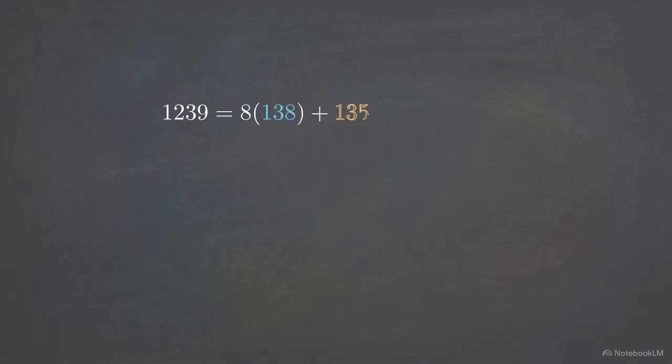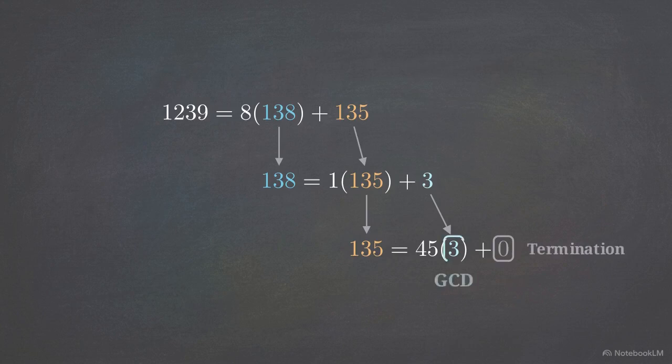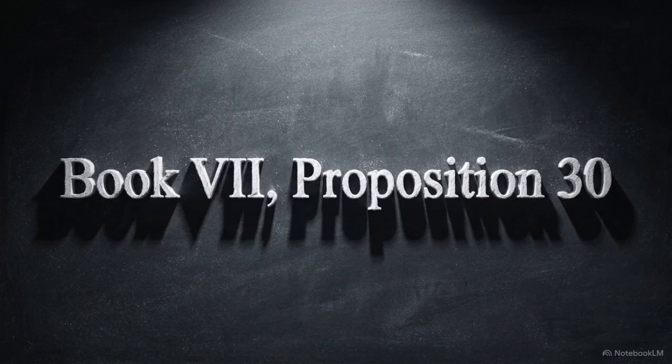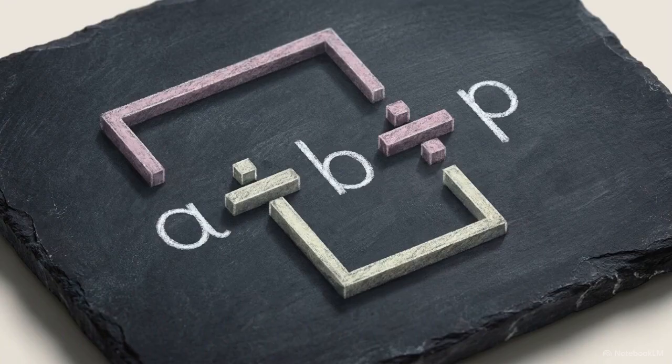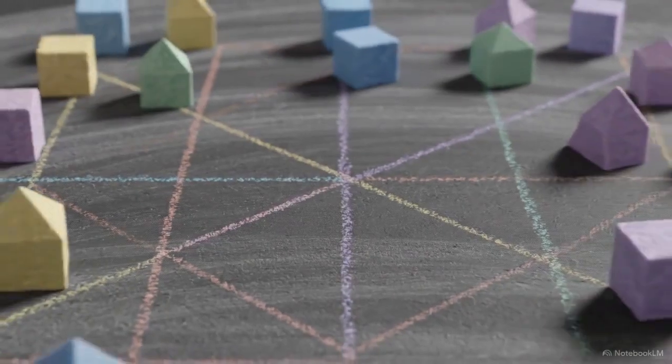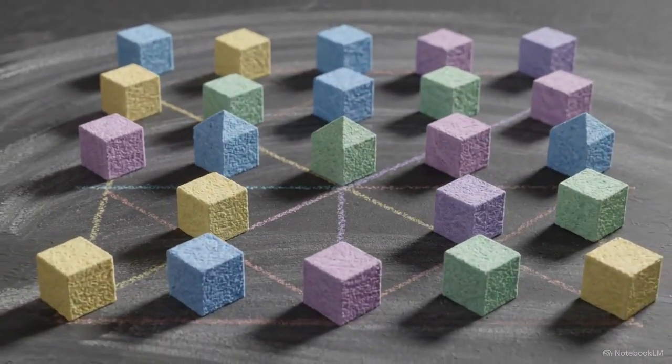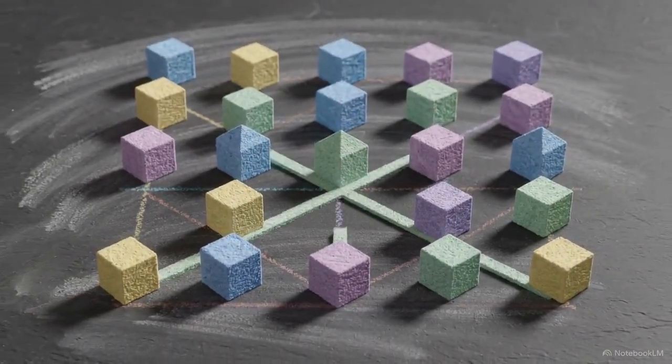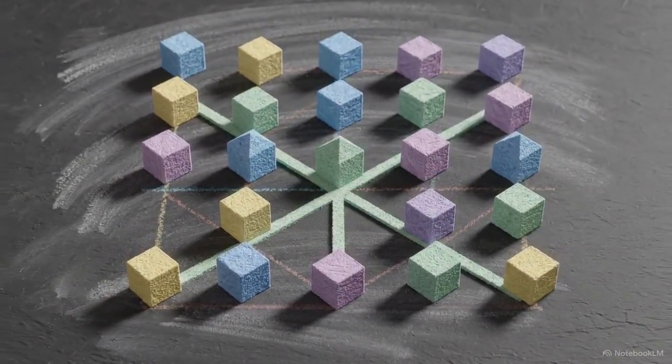This simple algorithmic remainder gives us immense utility. It allows us to repeatedly divide numbers to find their greatest common divisor, which is a necessary step in relating any two integers. This Euclidean property is what leads us to Euclid's lemma, the rule that if a prime divides a product of two numbers, it must divide at least one of them. This lemma is the structural bridge that makes unique factorization a logical necessity.